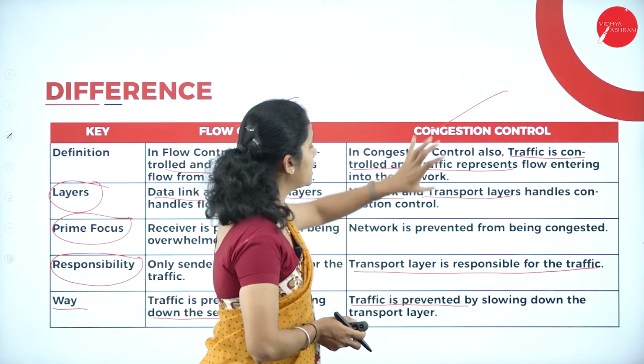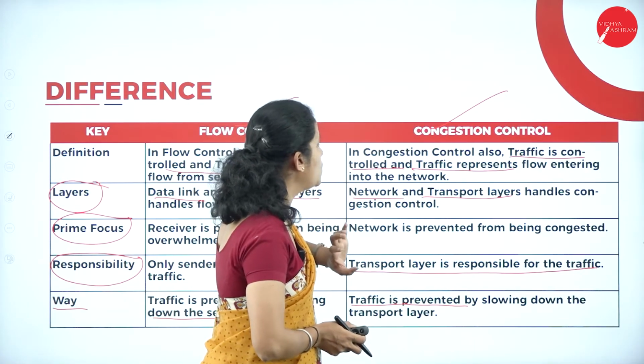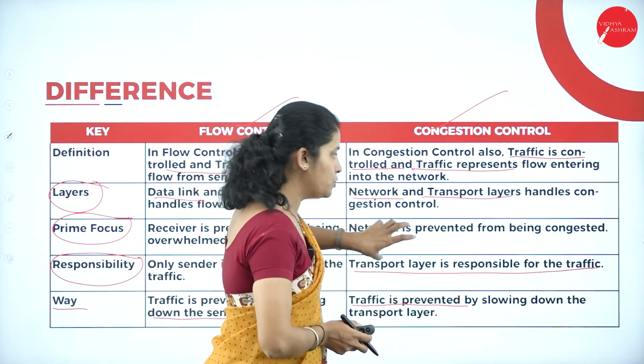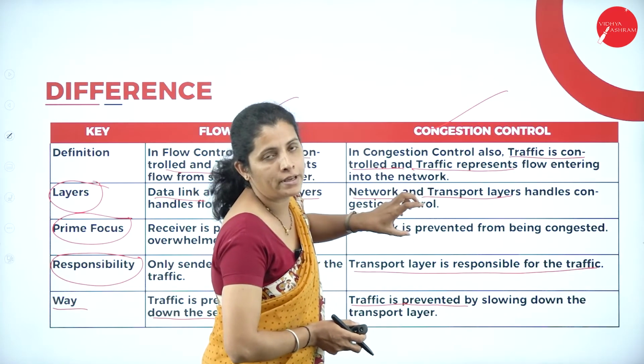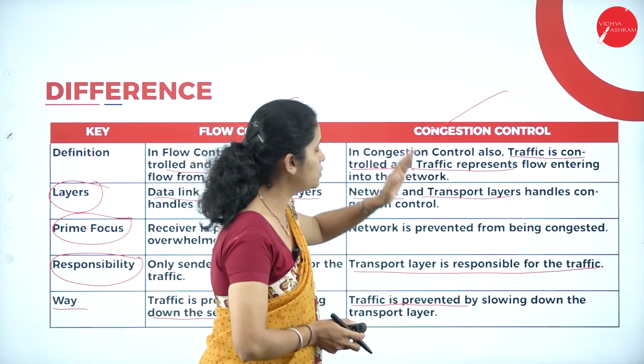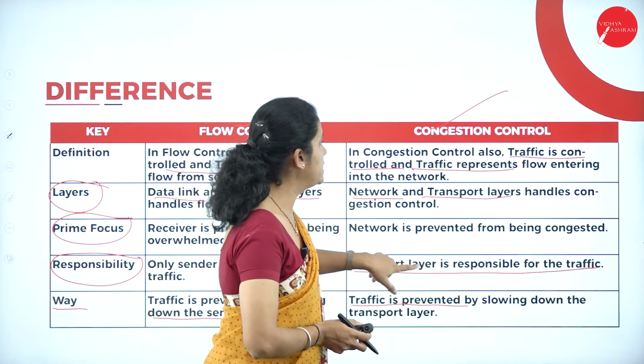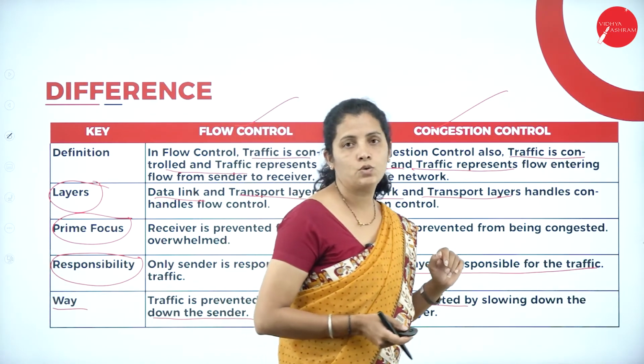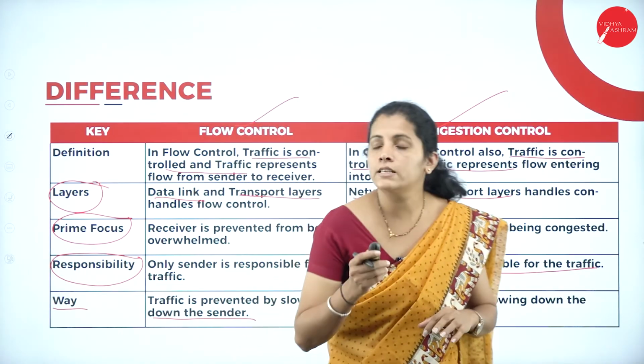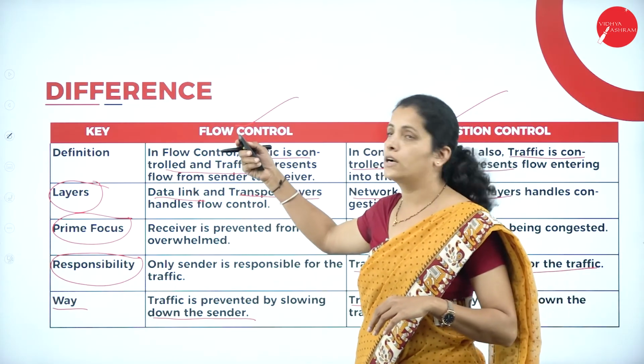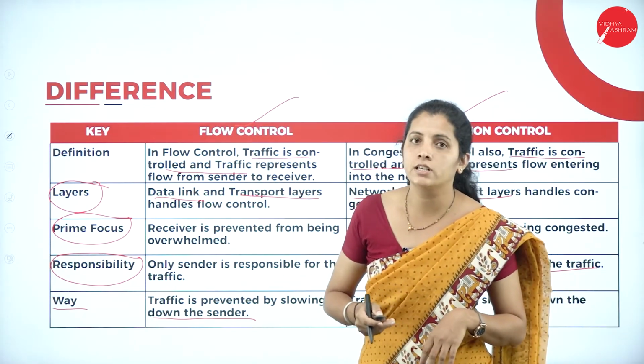That means whatever traffic happens is controlled by the transport layer in the congestion control mechanism. These are the differences between flow control as well as congestion control.